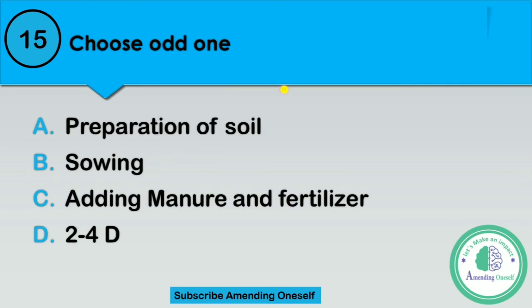Choose odd one. Option A, preparation of soil. Option B, sowing. Option C, adding manure and fertilizer. Or option D, 2,4-D. Question number 15. Choose odd one out. Option A, preparation of soil. Option B, sowing. Option C, adding manure and fertilizer. Or option D, 2,4-D.